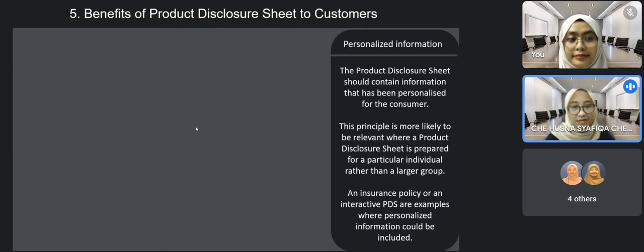The PDS should contain information that has been personalized for the consumer. This principle is more likely to be relevant where a product disclosure sheet is prepared for a particular individual rather than a larger group. An insurance policy or an interactive PDS are examples where personalized information could be included. Next, I will pass to Azhara.